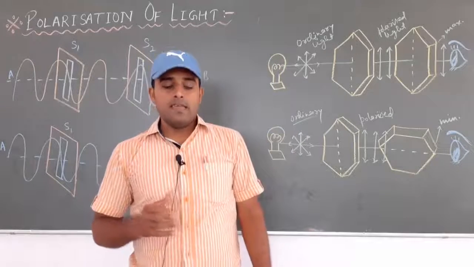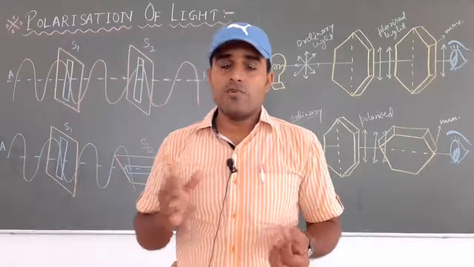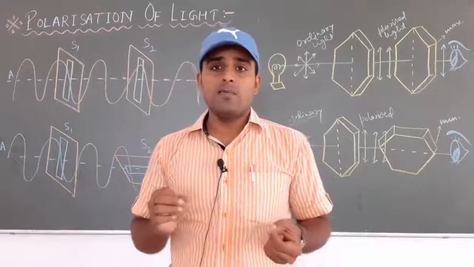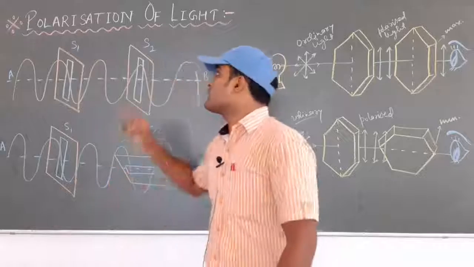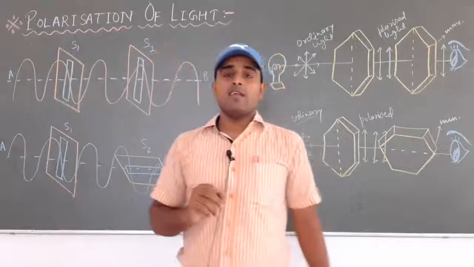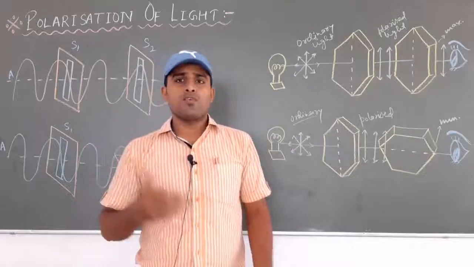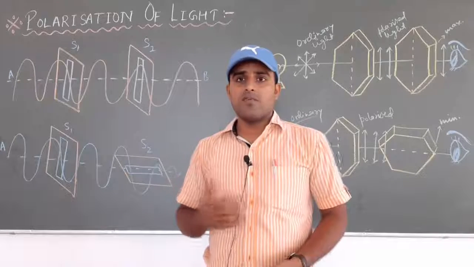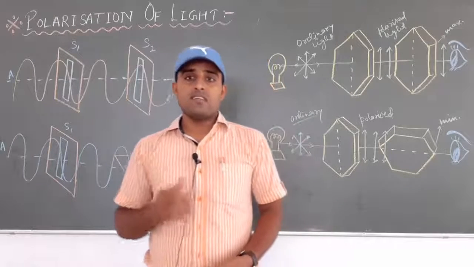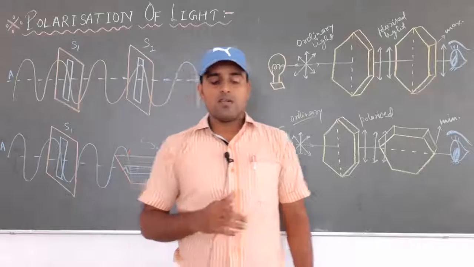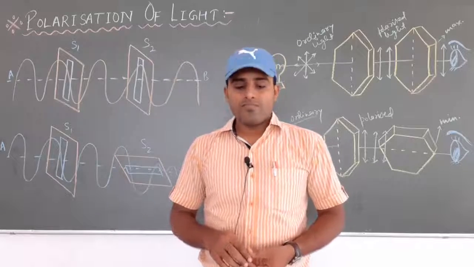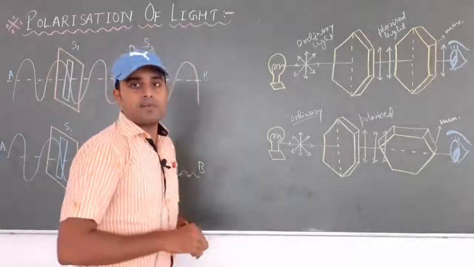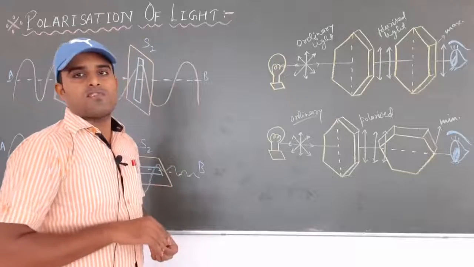This was assumed in the year 1690 by Huygens, when he was explaining the phenomenon of polarization of light. And after 140 years of work, the scientist Fresnel came and proved that light is traveling in the form of a transverse wave. So first of all, we will see experimentally how a transverse wave travels.